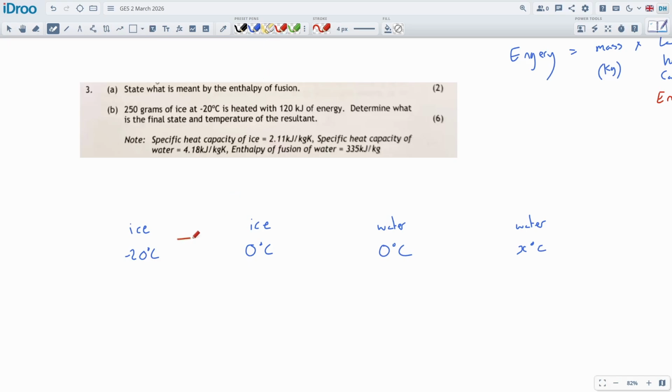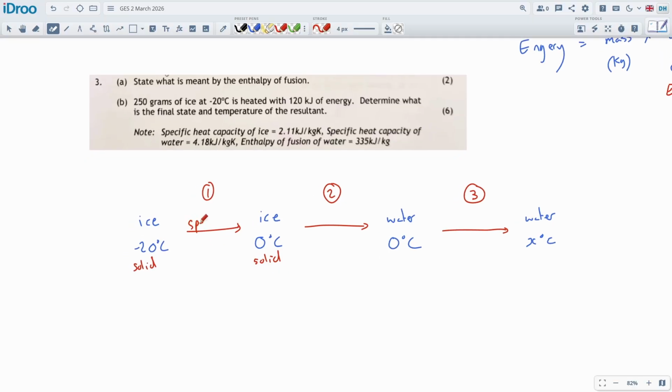All right, and we are focusing on the in-between stages between all of these. So there's actually 3 different stages. There'll be stage 1, stage 2, stage 3. We can call them such. And the first one, we're heating a solid to a solid. We could write down that this will be, I guess, a solid to a solid. This will be latent. Is it latent? No, it's specific, my bad. This will be specific, which is a Q T equation. Q is equal to mc delta T.